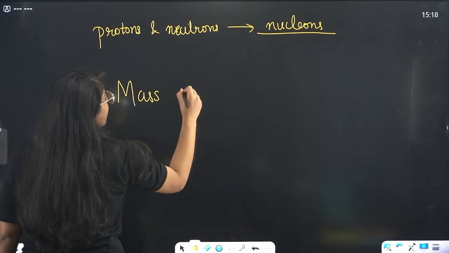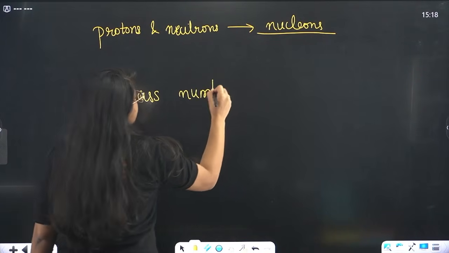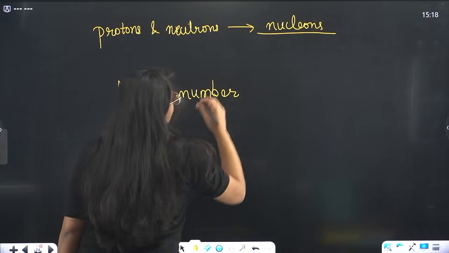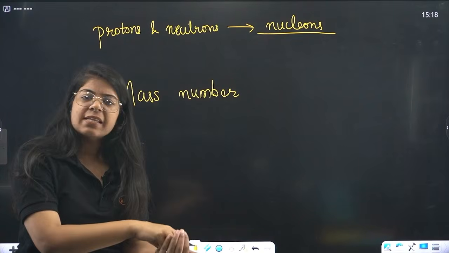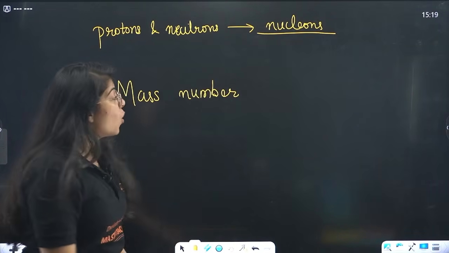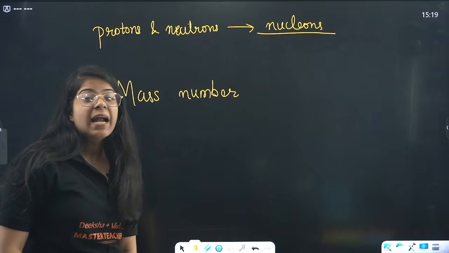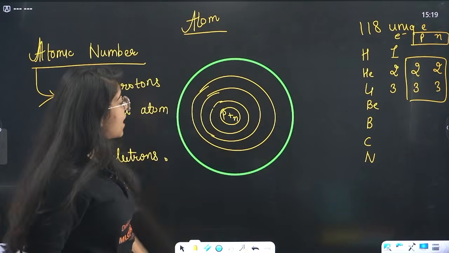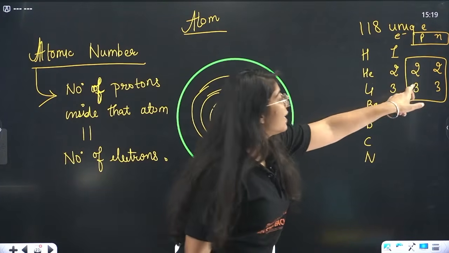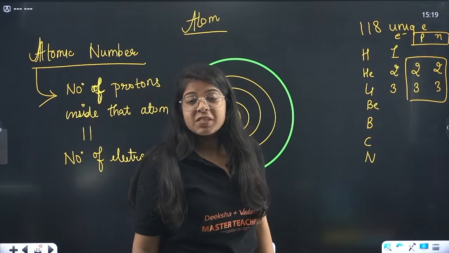Okay, now beta, we have one more thing called mass number. Now see, all the mass of the atom is at the center inside the nucleus. So we call it the mass number, and every atom will have a different mass number. 2 plus 2 is 4, 3 plus 3 is 6, right?